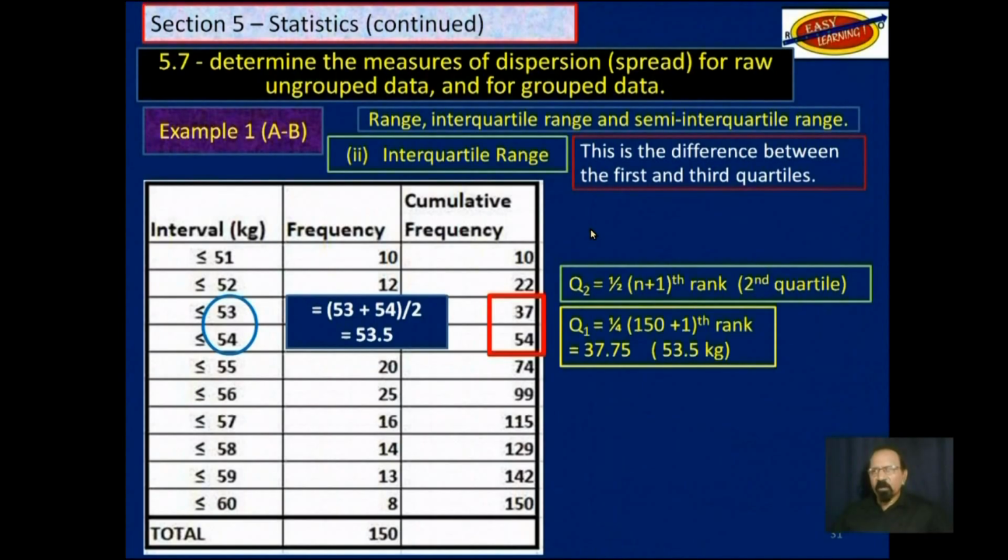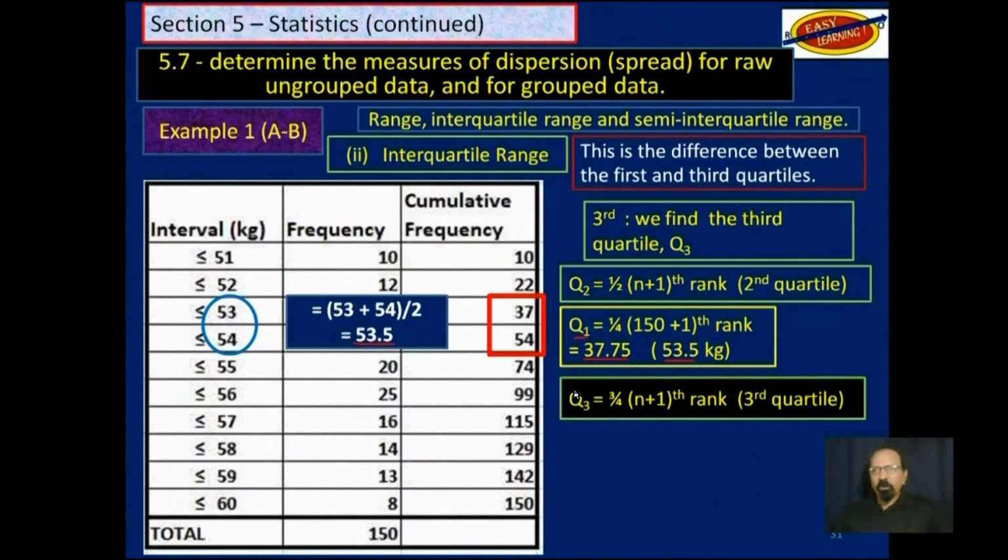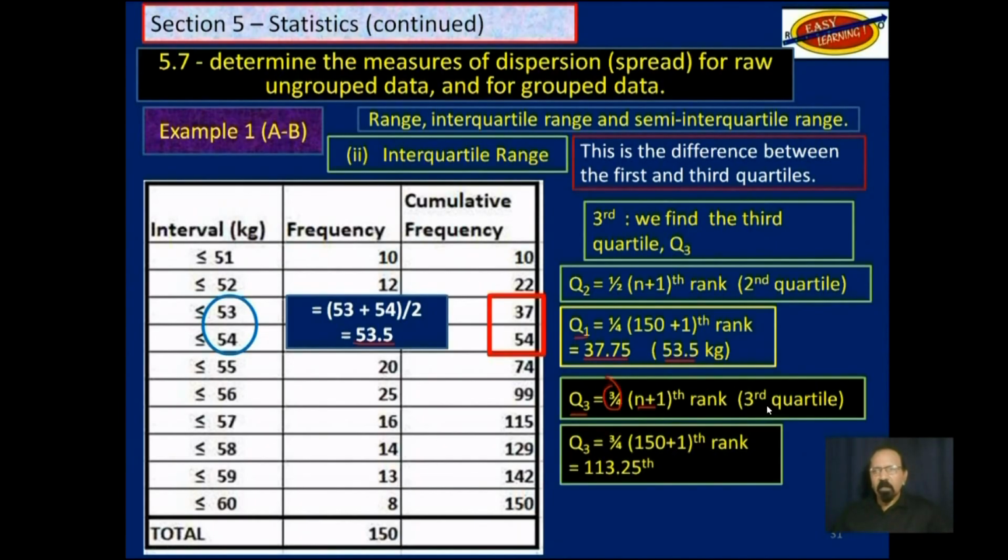So that is how we got 53.5. So Q1 is located at this position, and the number there is 53.5. Now, if we do the same thing for Q3, 3/4 of n plus 1, to get the third quartile, we will find the position at 113.25.